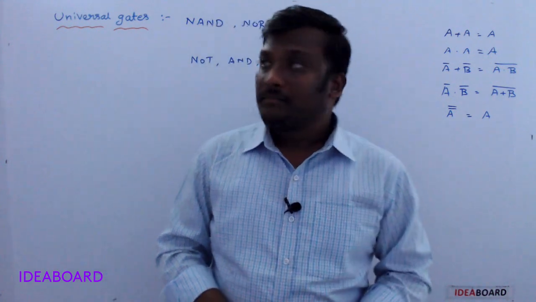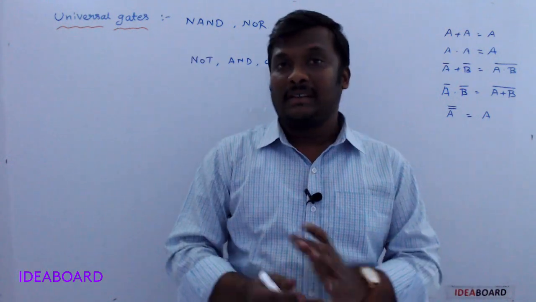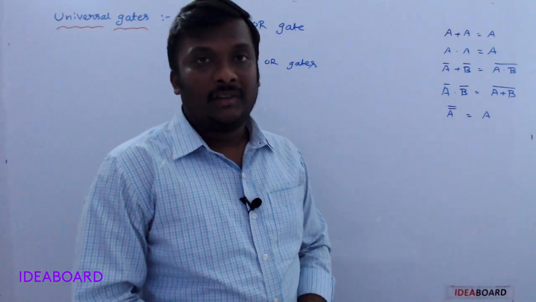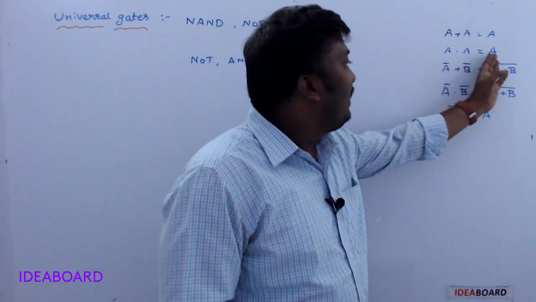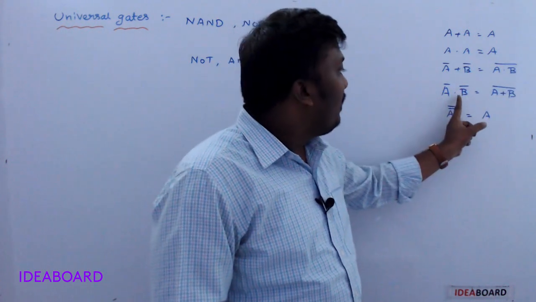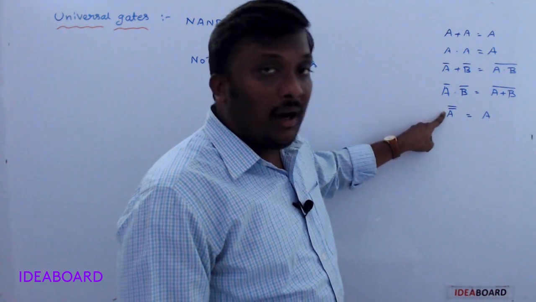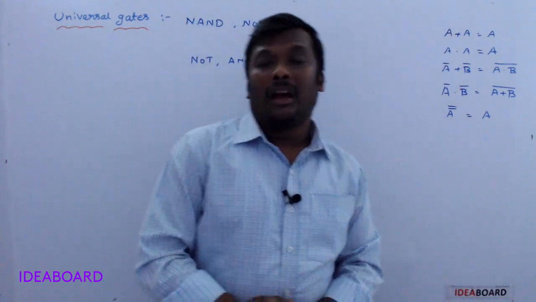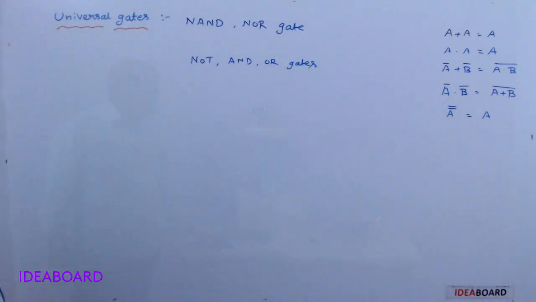Let us see how the NOR gate acts as a universal gate and how the NAND gate acts as a universal gate. For that, from Boolean algebra, we require these formulas. What is the formula for A plus A? A plus A is A. A dot A is A. A bar plus B bar is equal to A dot B whole bar. A bar dot B bar is A plus B whole bar. Complement of A bar is A. These come from digital Boolean algebra. Understand now? So let us see how the NOR gate acts as a universal gate.